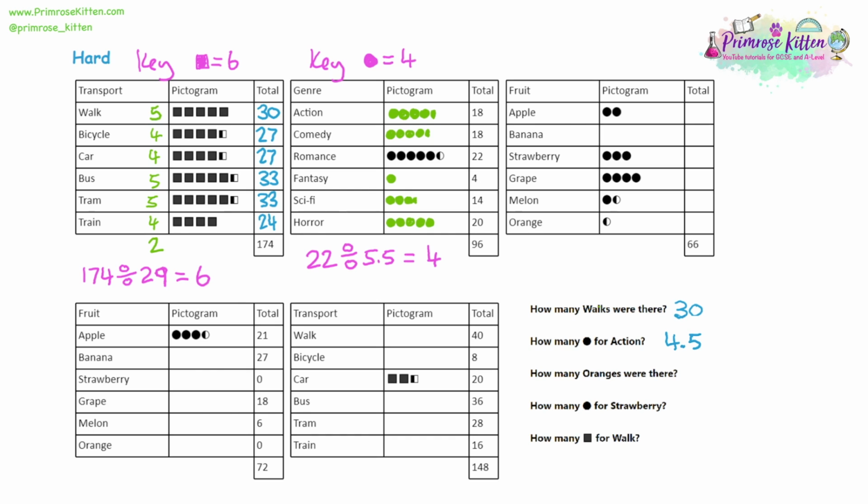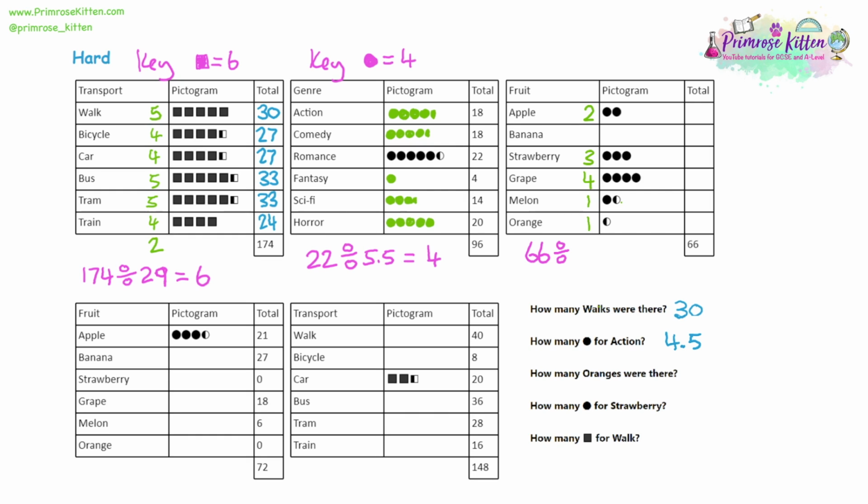For the next question, it's going to work in a similar way to previous ones. We want a full pictogram and a full total to divide to get our key. The total of absolutely everything is 66, so we need to divide that by how many circles we have altogether. Counting full circles, we have 2, 3, 4, and 1. Looking at half circles, we've got 2 half circles, which will give us a full circle. We add those up: 11 different circles.